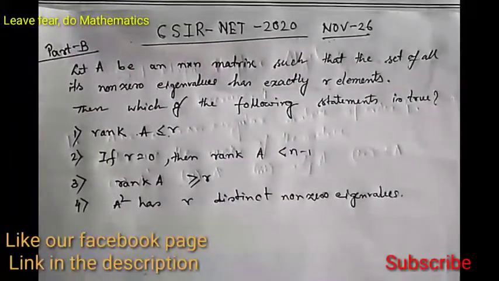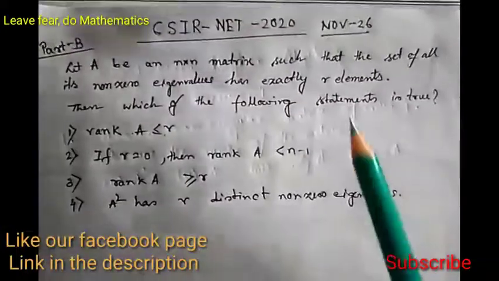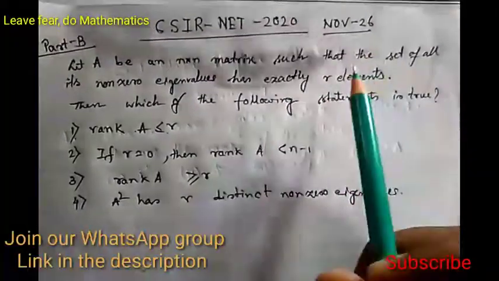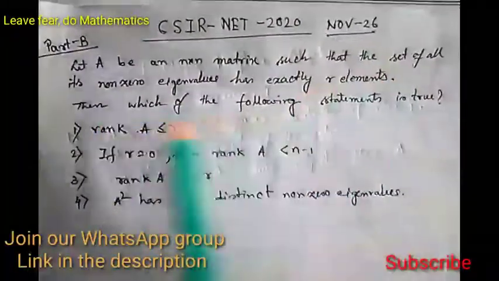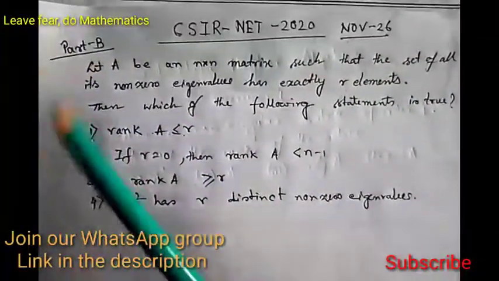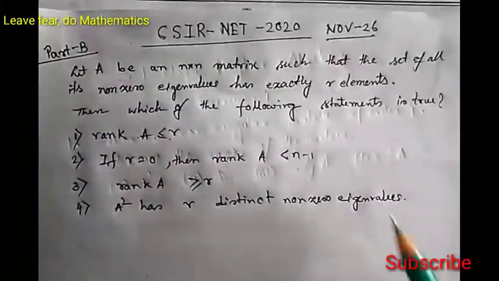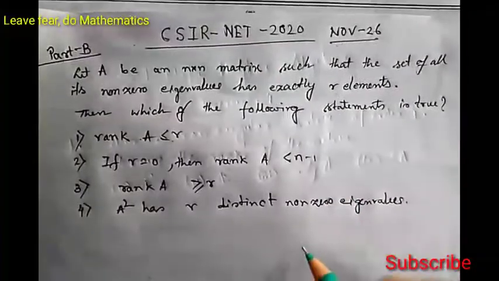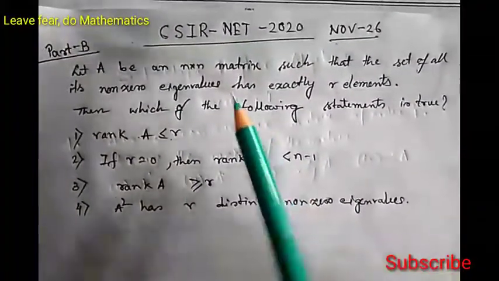Today we are going to solve another problem from CSIR NET 2020, which was held on November 26. This is a question on Part B, and it is a very important question. It is a question on linear algebra, regarding the rank of a matrix and eigenvalues and eigenvectors.